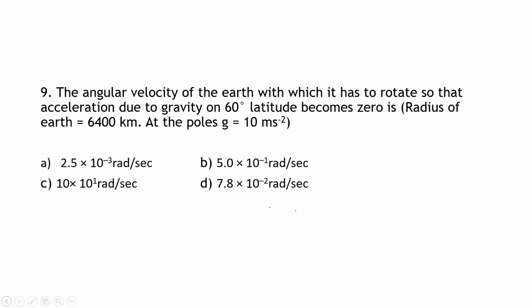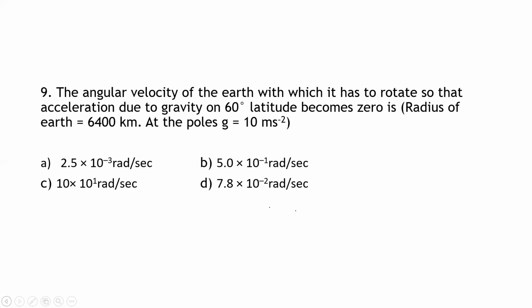The angular velocity of Earth with which it has to rotate so that acceleration due to gravity at 60-degree latitude becomes 0 is. So what they have given: the angular velocity of the earth with which it has to rotate so that acceleration due to gravity at 60-degree latitude becomes 0.